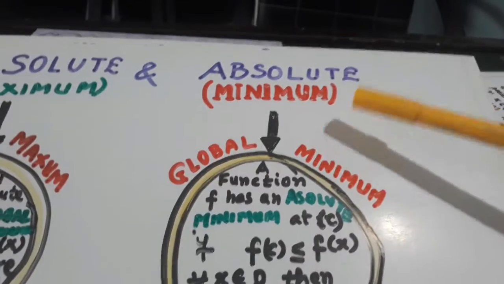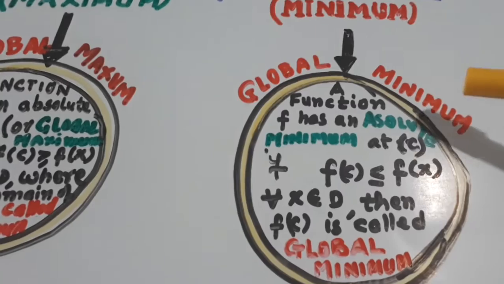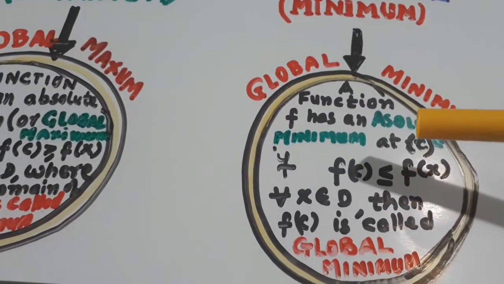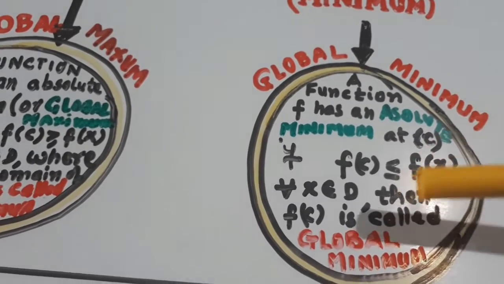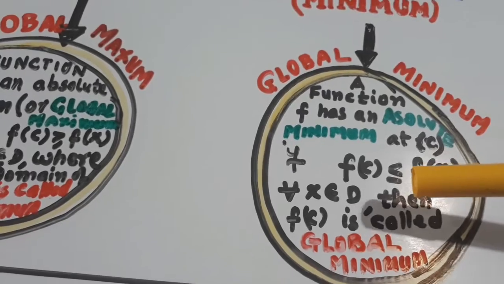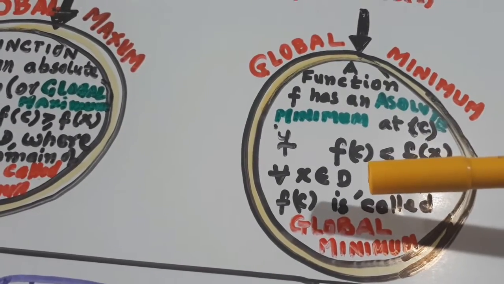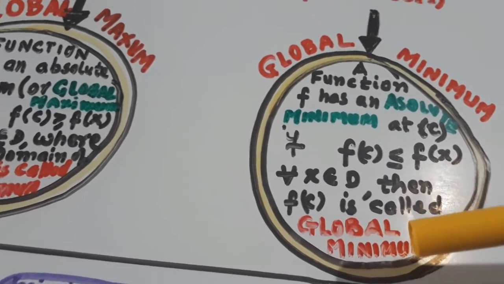Now, absolute minimum or global minimum, they are the same thing. A function f has an absolute minimum at x equal to c if f(c) is less than or equal to all the f(x), that is x belonging to the domain, and f(c) is called the global minimum.